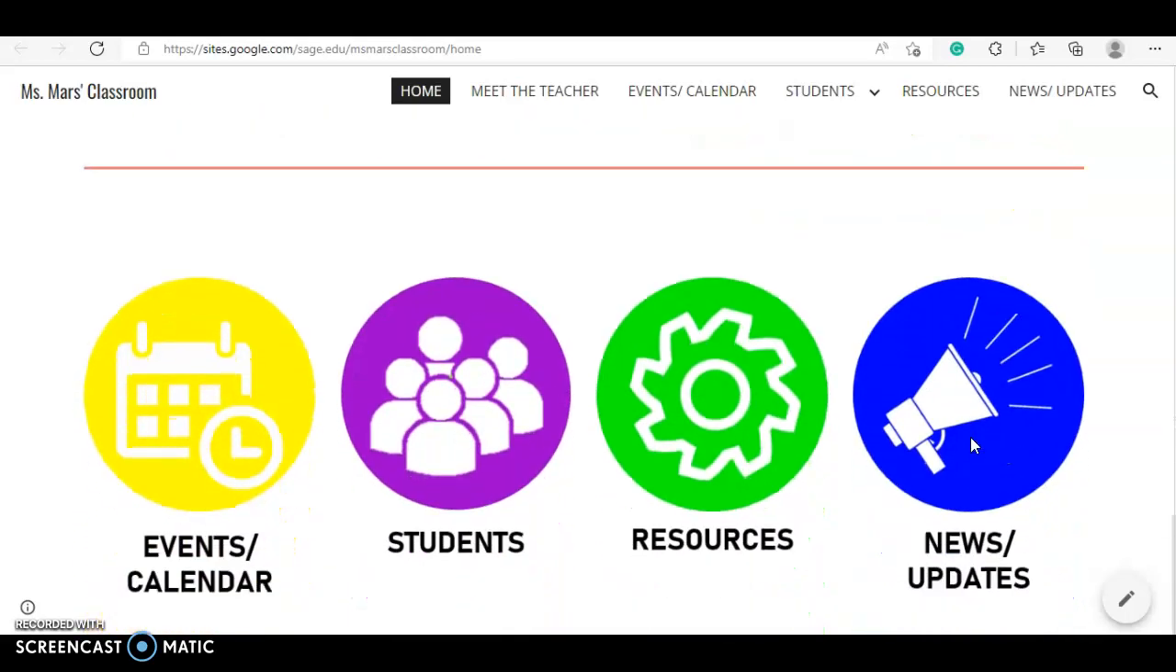And at the bottom, the final thing, there are some buttons that will take you directly to these pages: events and calendar, students page, resources page, and news and updates. So if you don't want to go through all of the pages at the top, you can also access these 4 pages from the bottom of the home page by using these 4 buttons. So now we're going to the second page, which is Meet the Teacher.